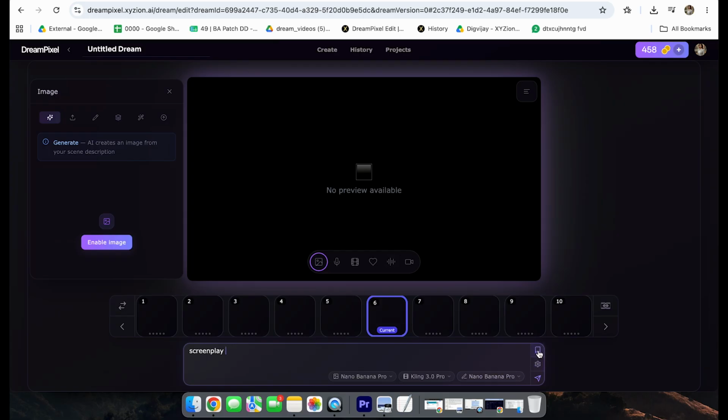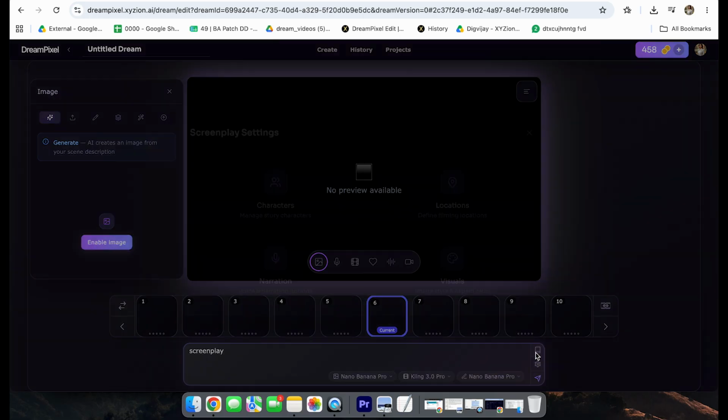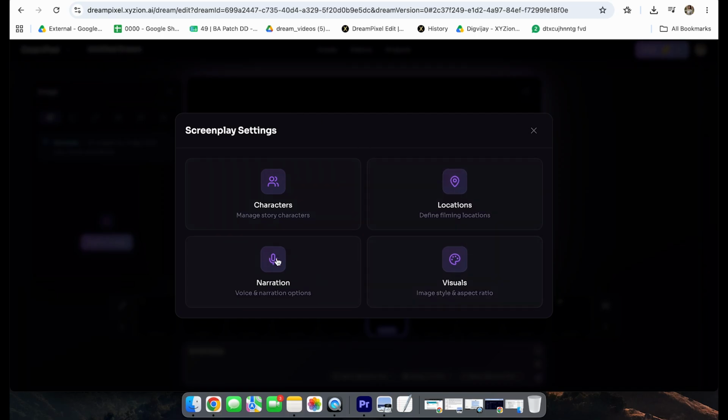Here, this book icon, if you can see. If I select here, I get screenplay settings. I have character, location, narration, and visual. Once I set these, it is going to be consistent throughout the dream, which is my project. I can anytime add, delete, modify these items.